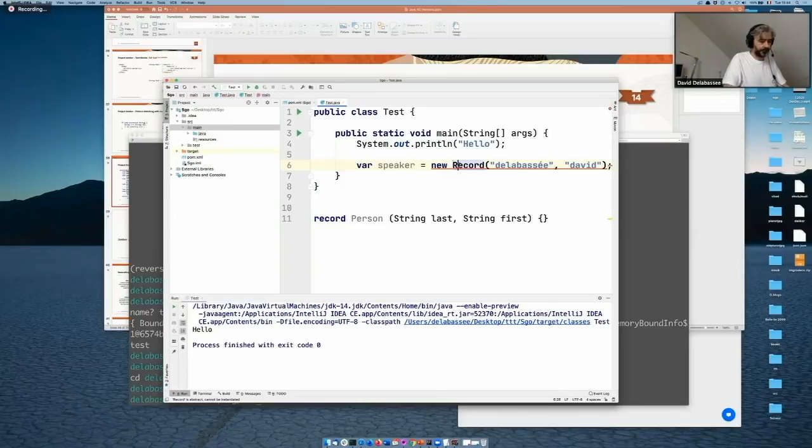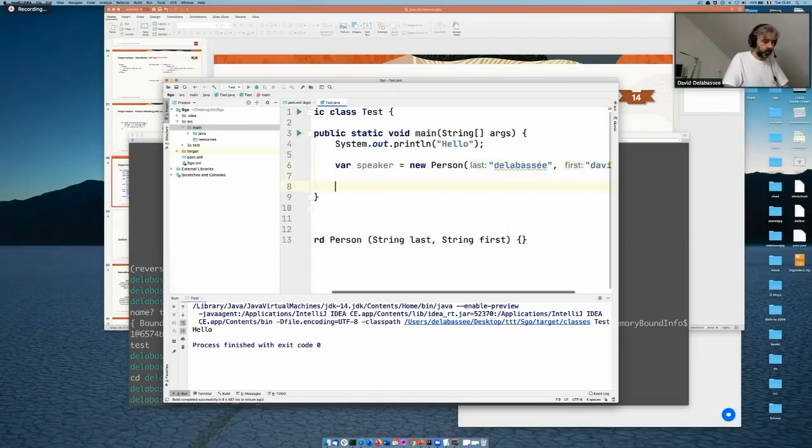Oops, sorry. It's obviously not a record, but a person. Okay. So now I have this speaker object that I can use. So for example, speaker. So let's run that.